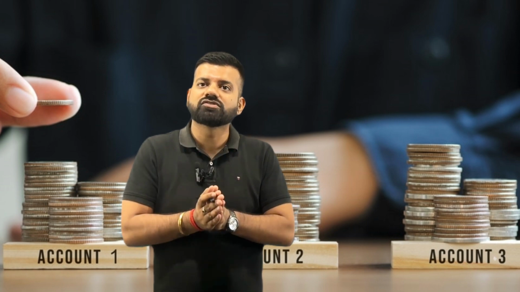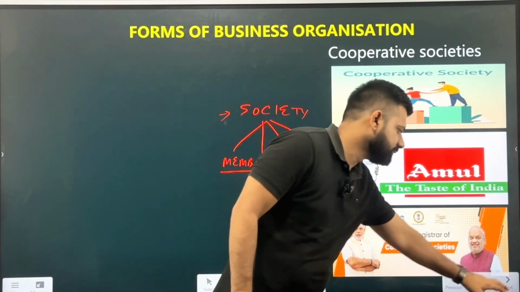So now this small farmer, if he is a member of a cooperative society, the cooperative society will be giving loans to the members of the society, and the amount of interest they will be earning from the member will be distributed among the society members. So over here we can see the cooperative society is working for the benefits of the members who are there in the society. This is known as the cooperative society.